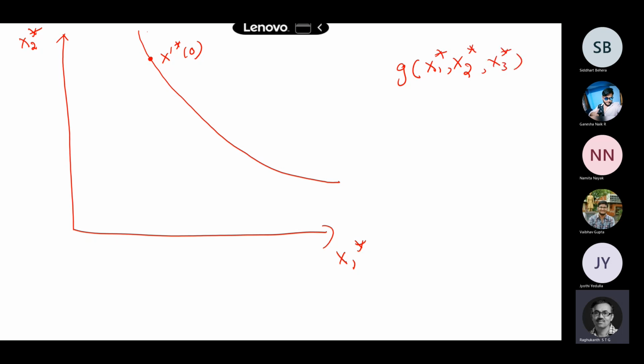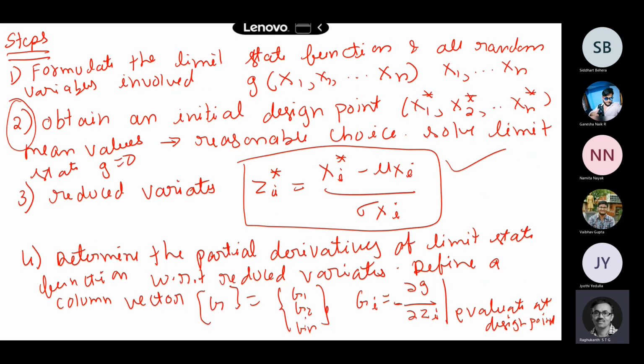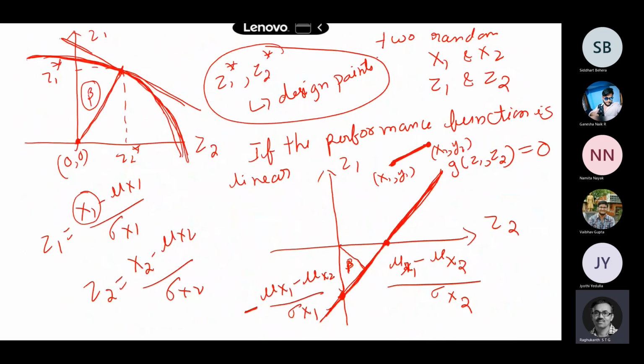Now if I assume the mean values and substitute in this g, what happens? Will it be 0? We are assuming something. If you have assumed the exact design point, what will be the value? Previously we said, exactly at this value, what will be g of x? What will be the value at the exact boundary? It will be 0. It has to be 0.